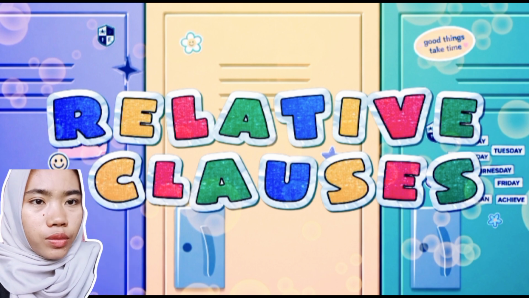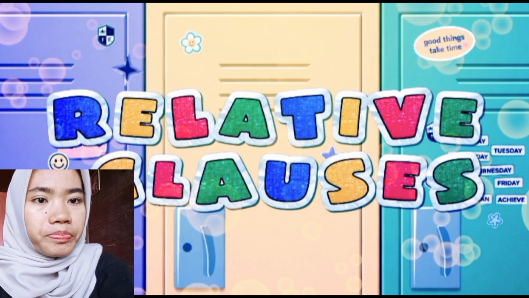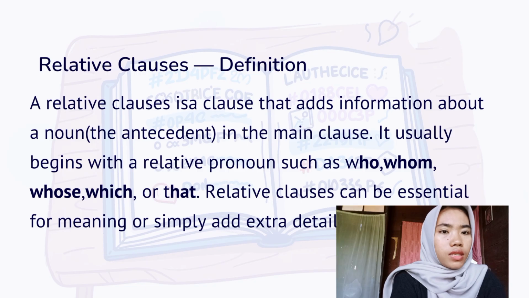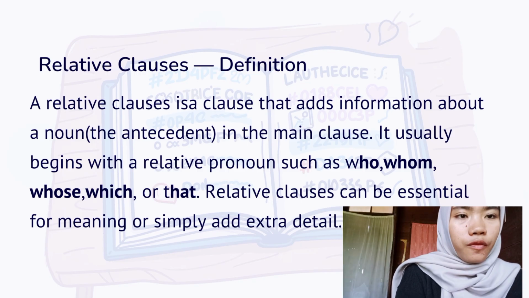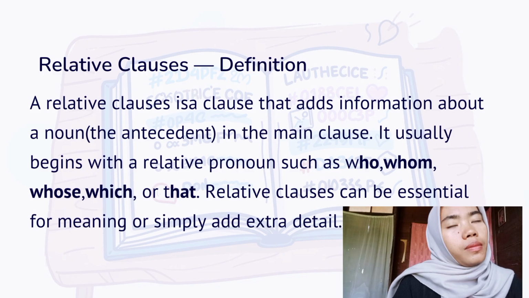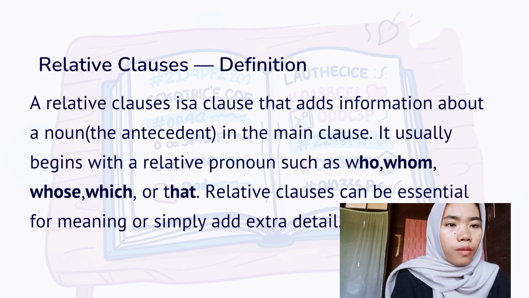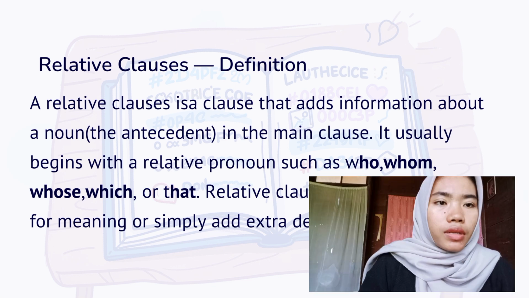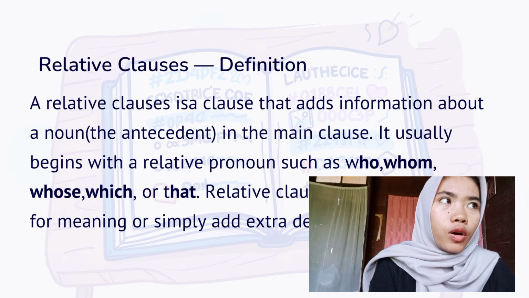Today, I would like to talk about the topic relative clause. First of all, what is relative clause? A relative clause is a part of a sentence that gives more information about a person, thing, or place. Relative clauses help us combine two sentences into one sentence. They help us make our sentences more detailed and more connected.